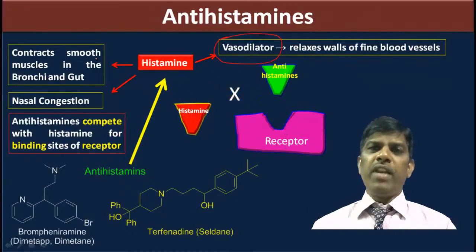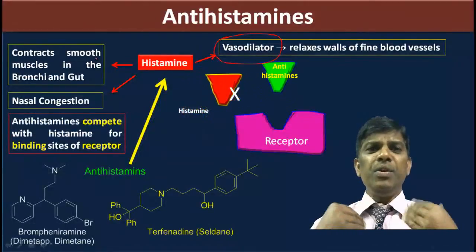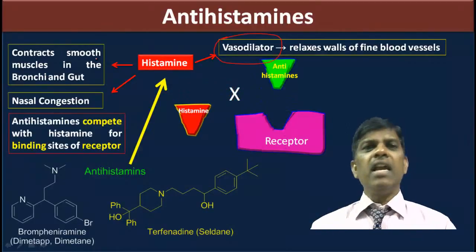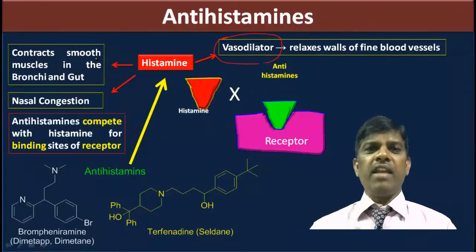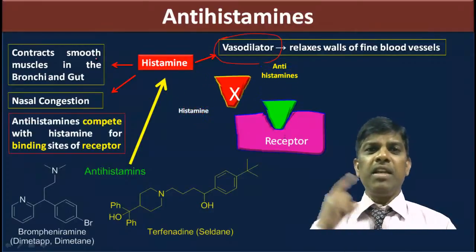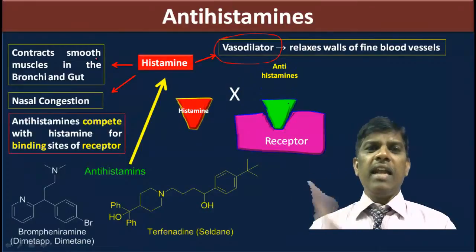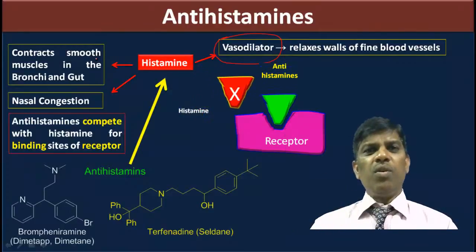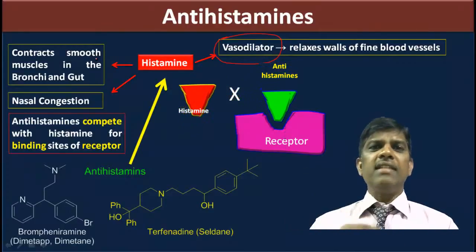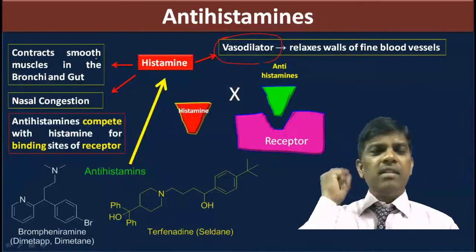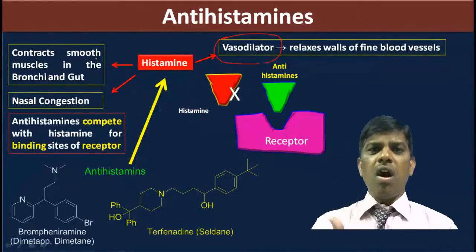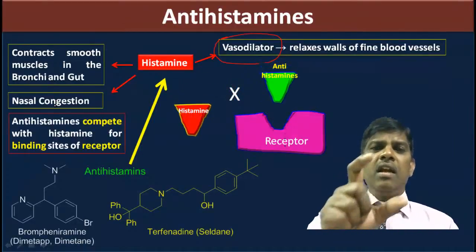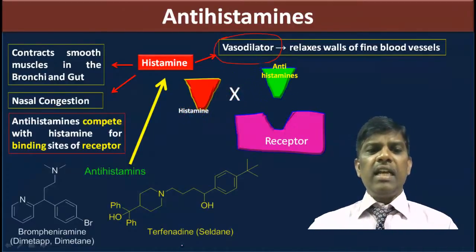For example, bromopheniramine, or the commonly used drug chlorpheniramine, CPM. If I am correct, Avil tablets. Yes, Avil injection or Avil tablet is available. Avil can be given intravenously, intramuscularly, and tablets are also available. Avil is an over-the-counter drug, OTC drug. You can use it as an antihistamine to get relief from nasal congestion and some cough, but it will cause some sleep. Right? Bromopheniramine is used in cough syrups, and not only that, terfenadine.